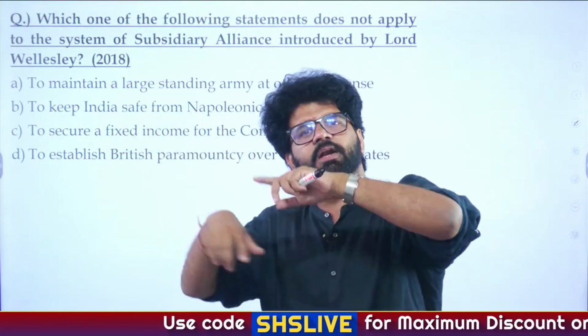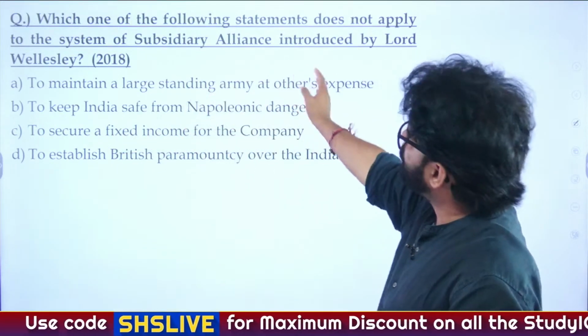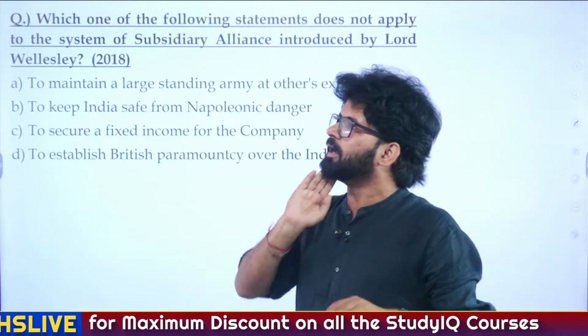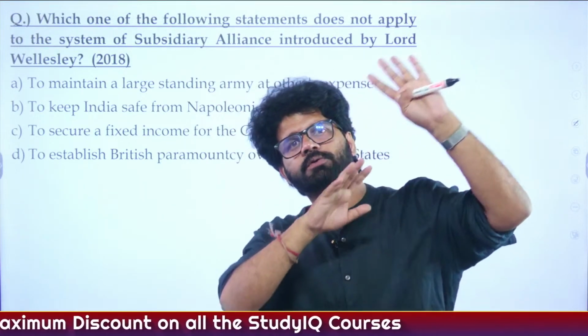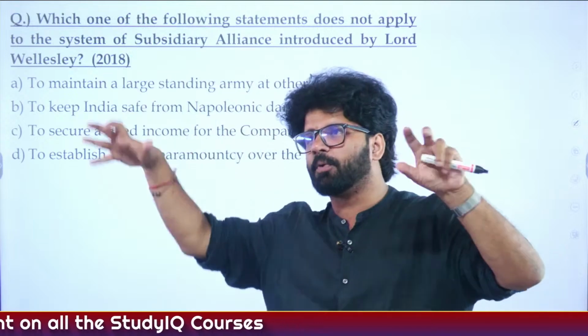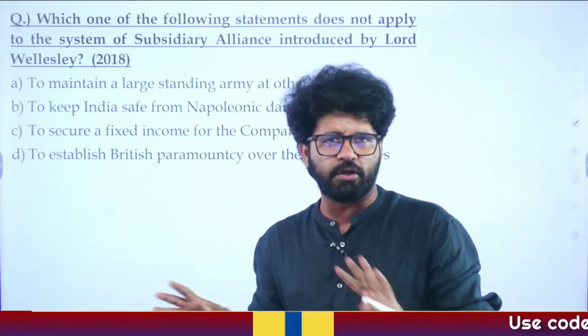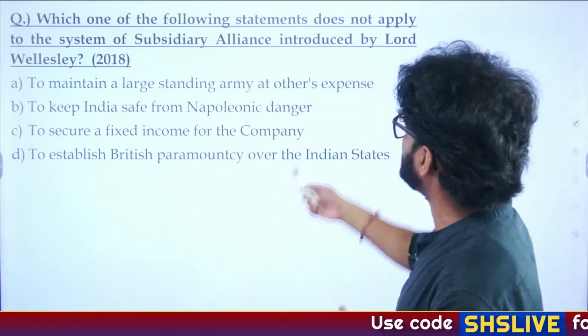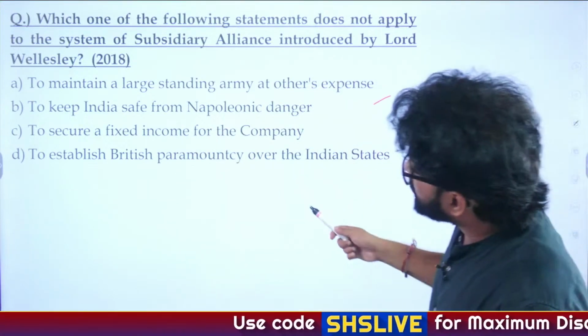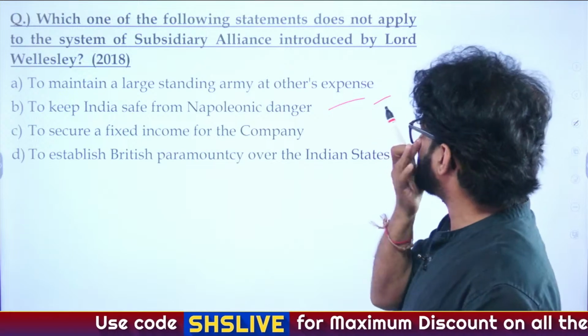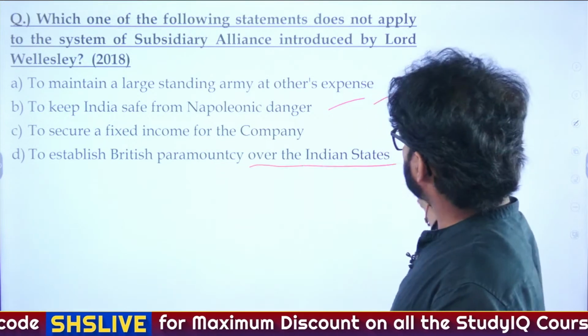And this was another way by which, if you go back and revise what we have done earlier, this was the period when Napoleon was creating havoc in Europe. He had brought the Berlin Decree, Milan Decree and all those things, and Britishers were very wary of him. So there are different things. To maintain a standing army, correct. To keep India safe from Napoleonic danger, correct. And to establish British paramountcy over the Indian states, correct.